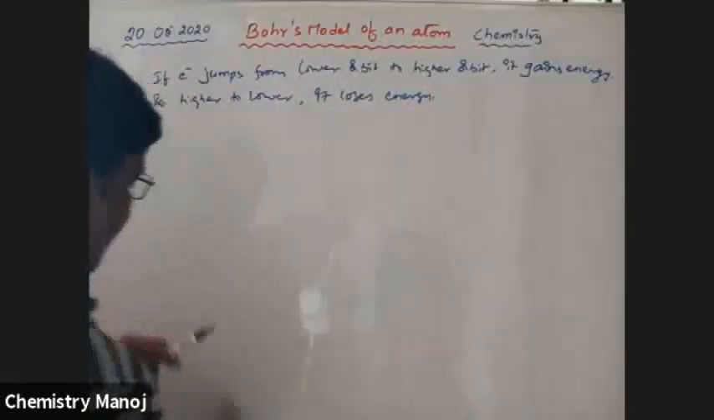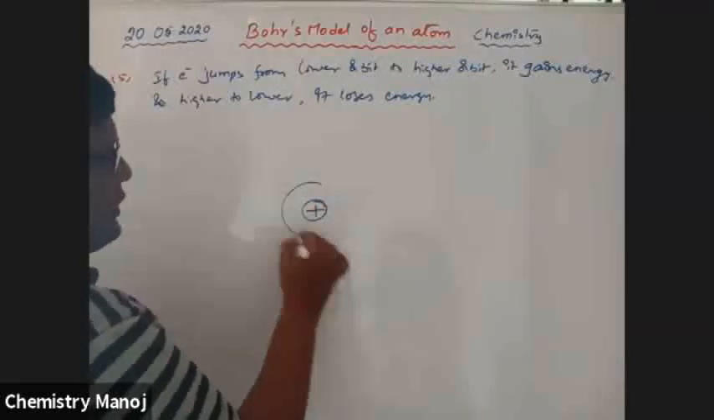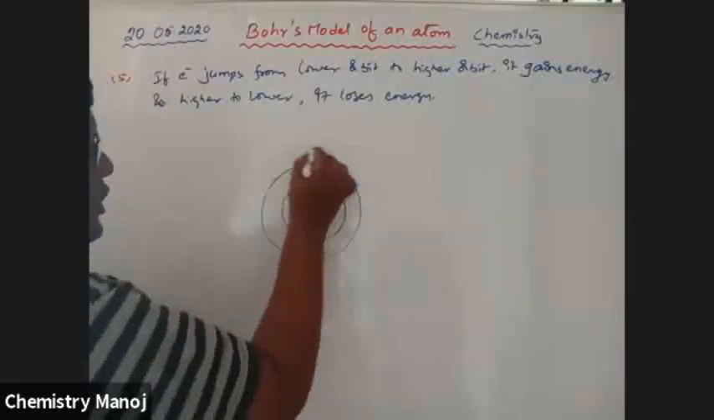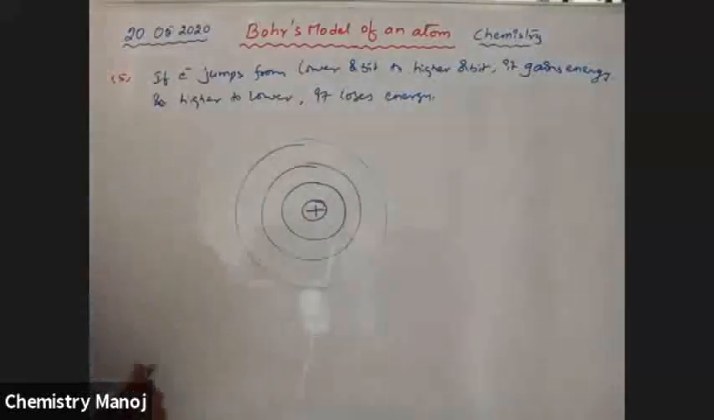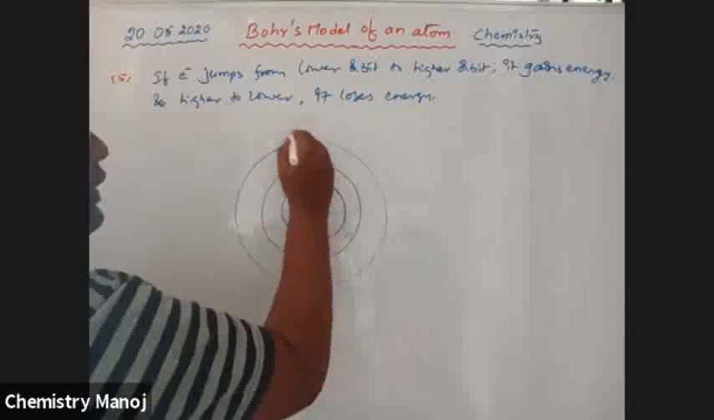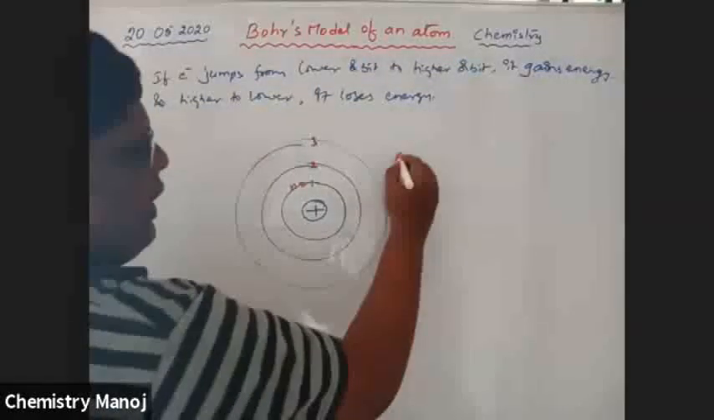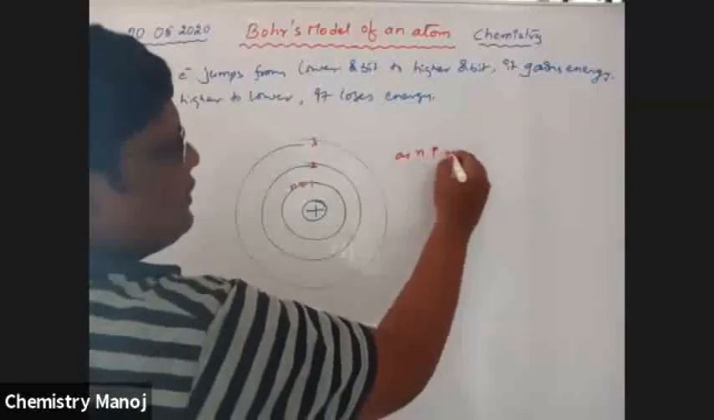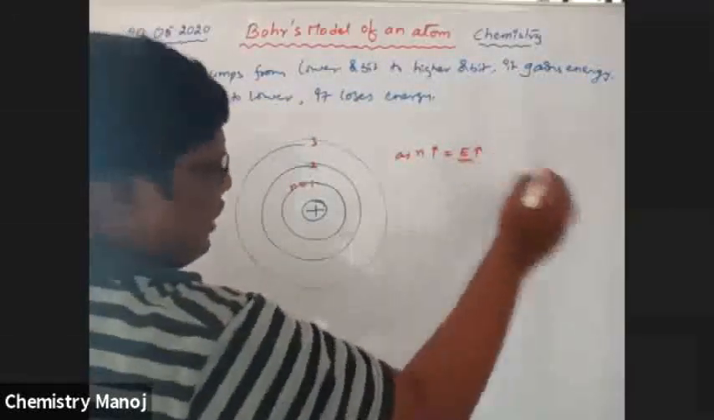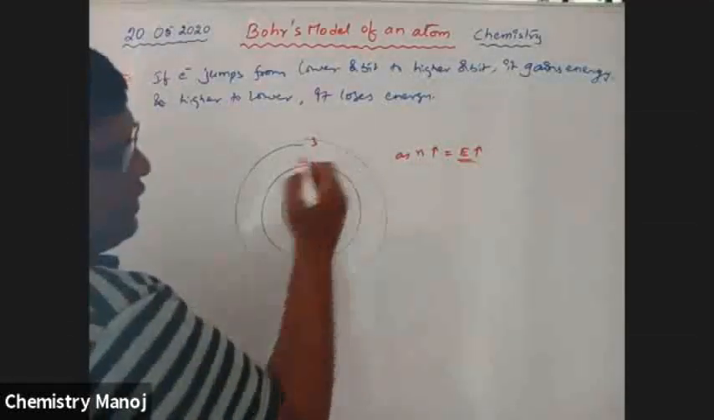See here. This is the nucleus of the atom. These are the different orbits, which are in circular motion. So these are numbered as n equal to 1, 2, 3, etc. As the n value increases, energy also increases. How is this? I will explain later. This is a higher orbit. These are the lower orbits.